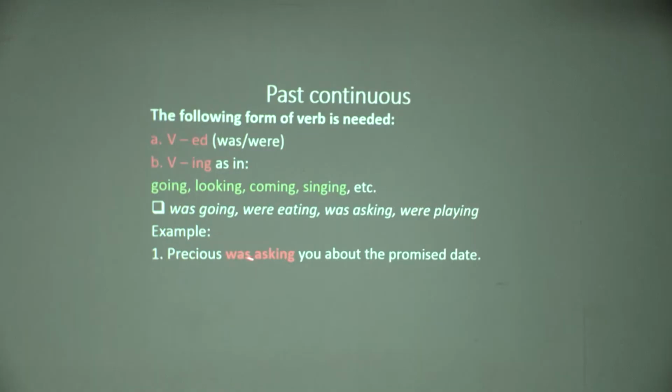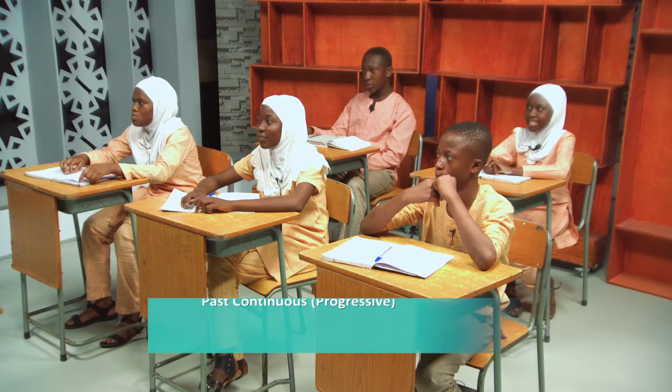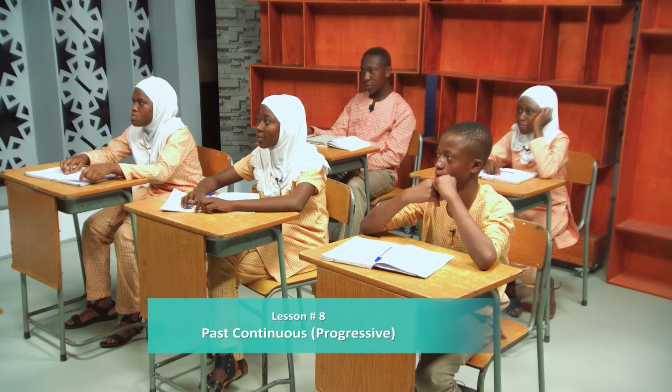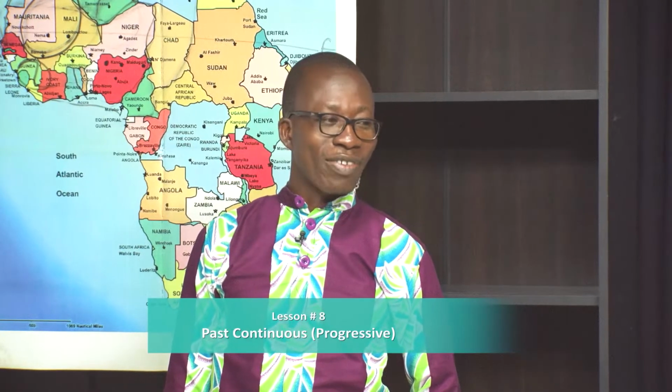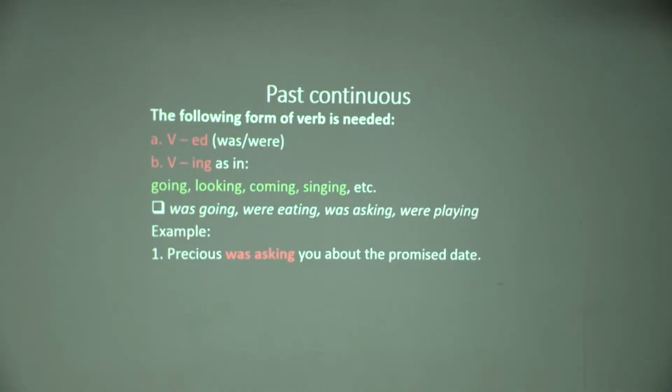It shouldn't be difficult at all to identify. You just need to know the form of the verb. The first is past and the second is progressive, so past progressive. We have a word there that ends in ed, promised. I want to find out whether it's also a past, is it a verb first of all? Is it used as a verb? Promised, is it used as a verb? How? Someone is saying yes. How?